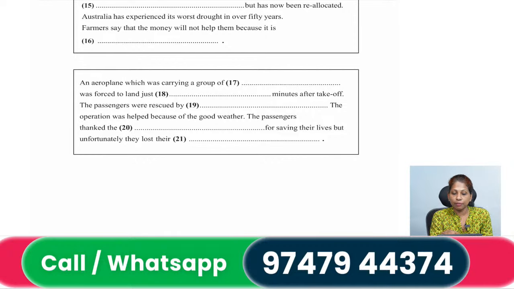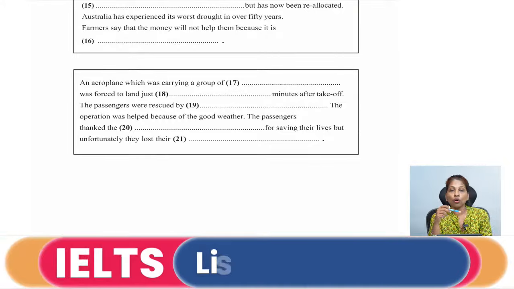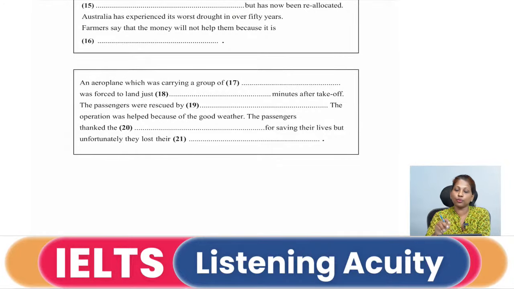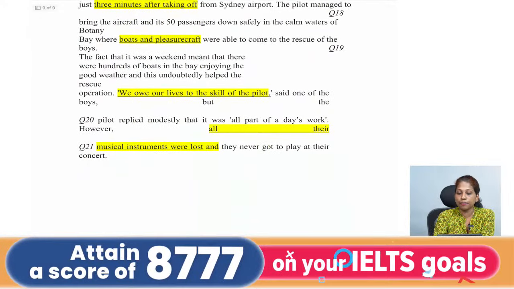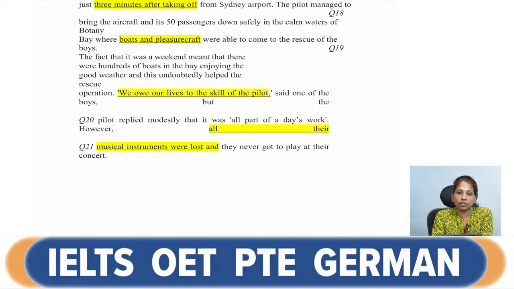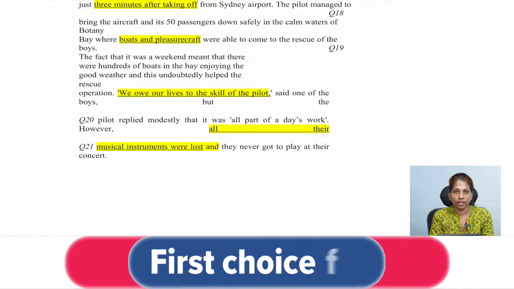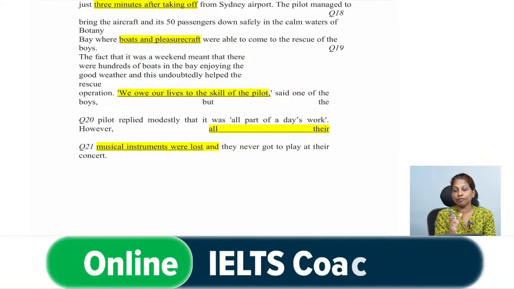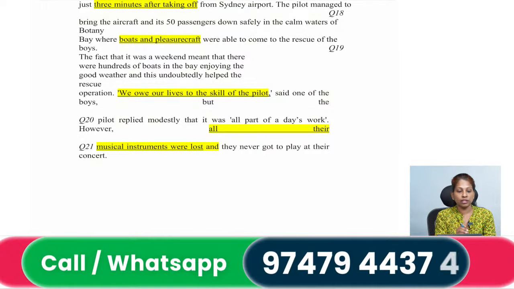The operation was held because of good weather. Okay, then they are telling that the passengers thanked someone for saving their lives. We are looking for that person whom they thanked, and then what did they lose? That is what we are looking for in 20 and 21. So when you go to the part of the audio script, you can see they have mentioned, we owe our lives to the skill of the pilot. That means we are obliged, we are thankful to the pilot because he is the one who saved our lives. So the pilot is the word you have to fill in there.